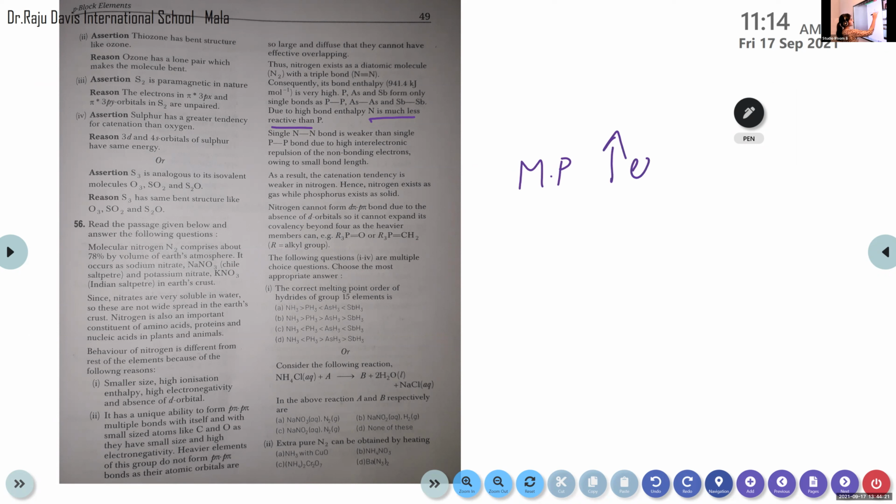Ma'am, in the textbook it is written that it increases up to arsenic and decreases up to bismuth. Can you tell me the page number? 172. Yes, increases up to arsenic and then decreases up to bismuth.